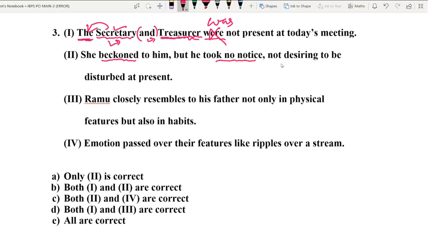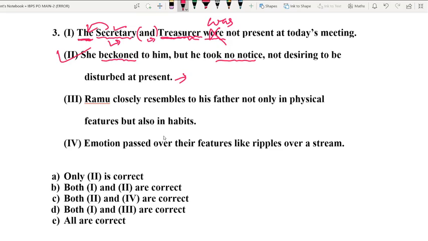He did it deliberately because he didn't want to be disturbed at that particular moment. Most probably he was preoccupied with some important work, right? So now, question number 3, option number 2 is again absolutely correct, so no need to correct it.